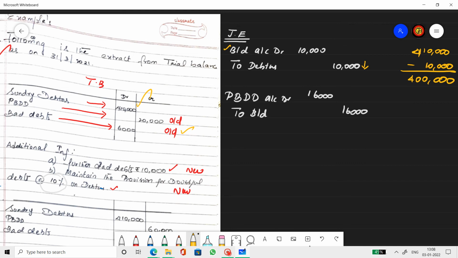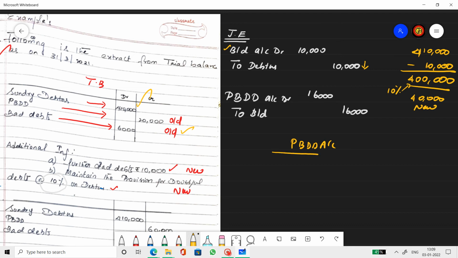Now create a provision of 10% on debtors. So provision 10% is calculated on the debtors after subtracting the new bad debts. So 4 lakh into 10%, 40,000 will be the provision amount. And this is the new provision. Now let's prepare the provision for bad and doubtful debts account.